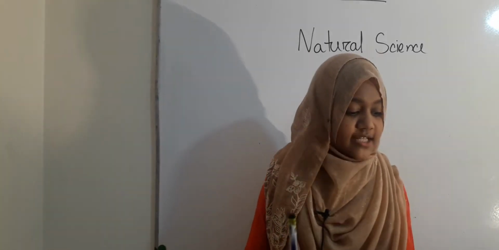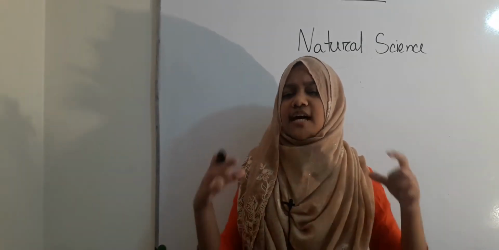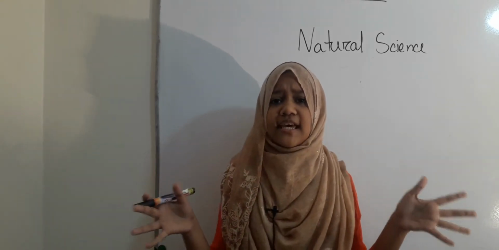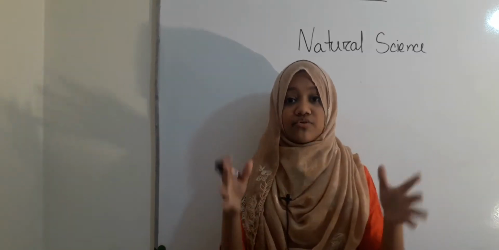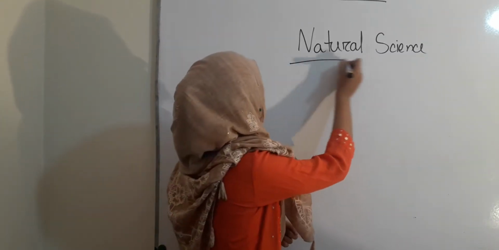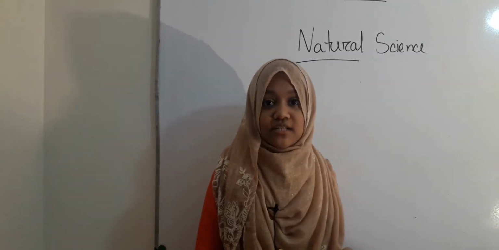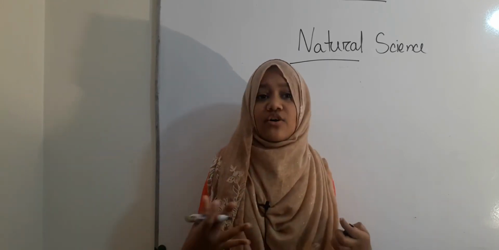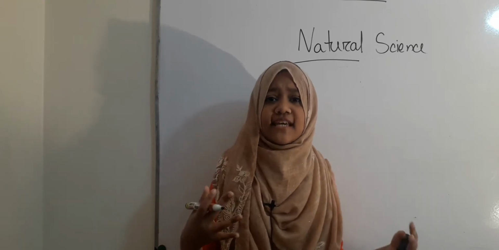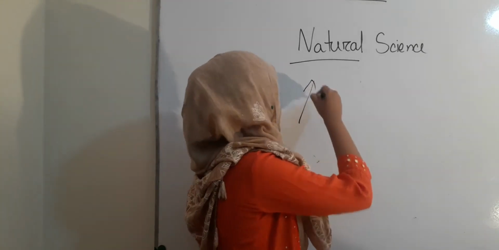Natural science is one of the branches of science. Science has different branches and natural science is one of them. From the word you can see that it includes nature. That means the scientific things we are seeing in nature are included in natural science.